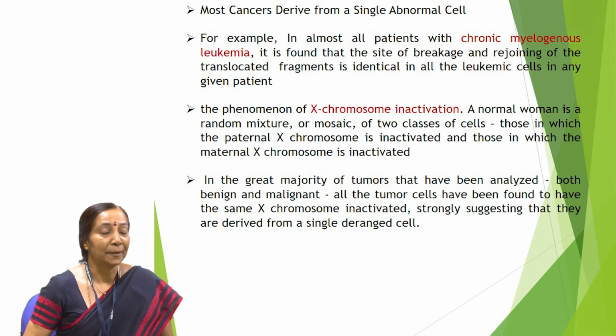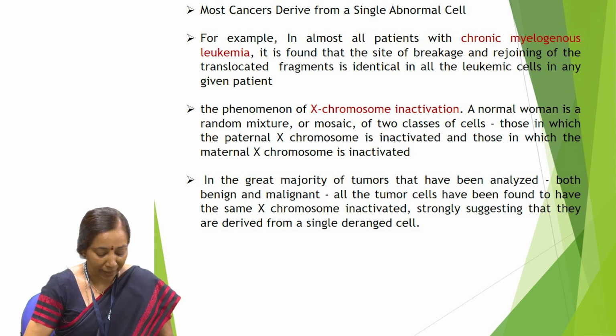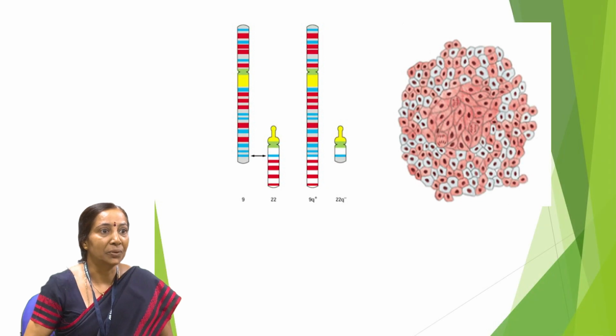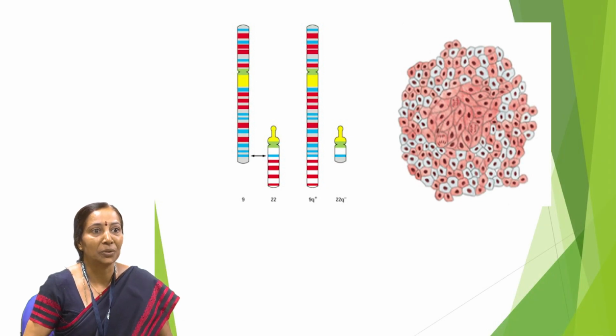Or you can say that in the case of mammals, in the females, we have two X chromosomes, of which one we have received from the father and one from the mother. But in all the females, one of the X chromosomes undergoes heterochromatinization. Suppose you observe the cancer cells, we could see the same kind of heterochromatinization in all the tumor cells, as depicted in this picture.